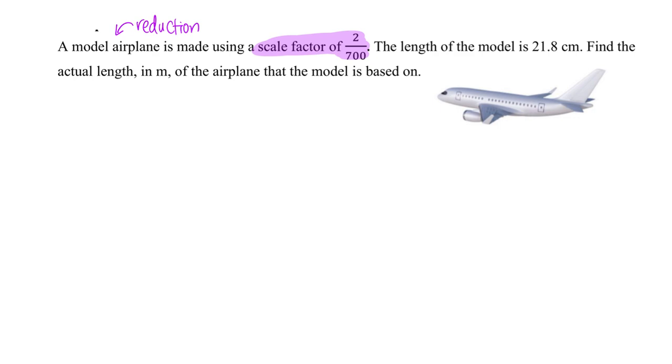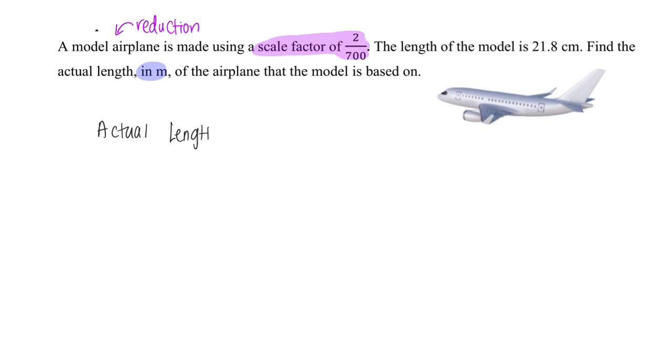These are some of the things that caught my eye about the airplane that the model is based on. To find this actual length, we will need to consider how we can make use of this scale factor.